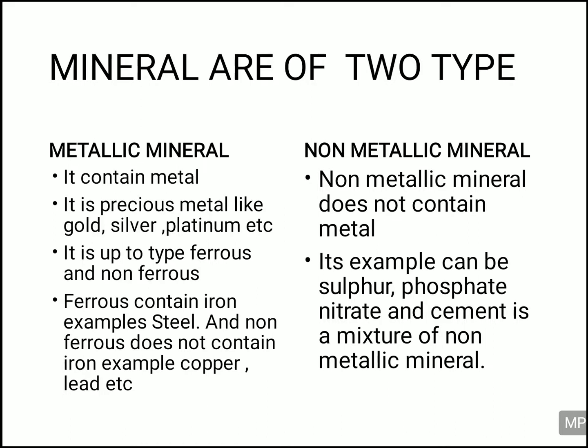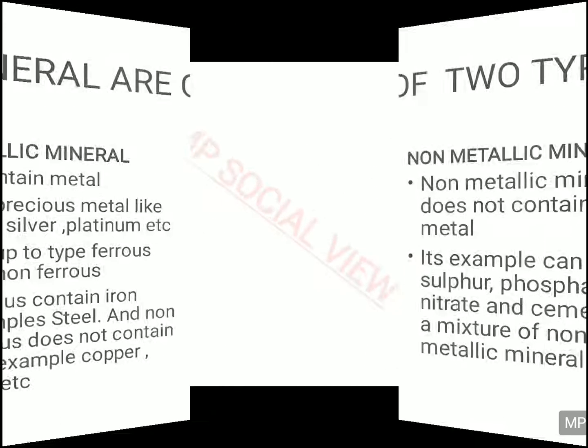Ferrous minerals have iron content in them, like steel, and non-ferrous minerals do not have iron content, like copper, lead, zinc, etc. Non-metallic minerals are those minerals which do not have metal content in them, and examples can be sulfur, phosphate, nitrate, and cement, because cement is also a mixture of non-metallic minerals.